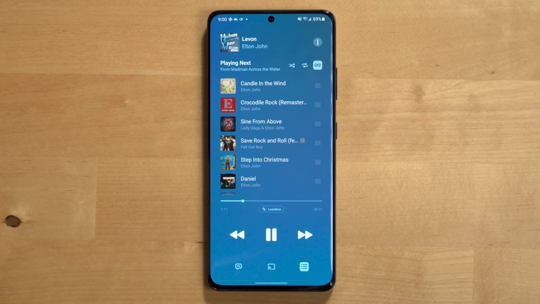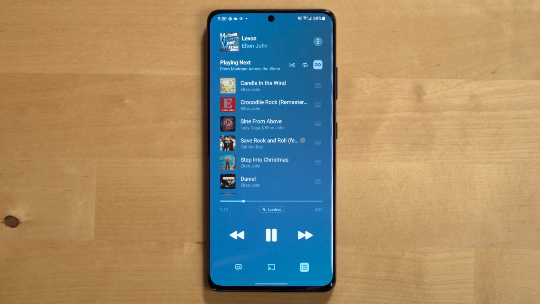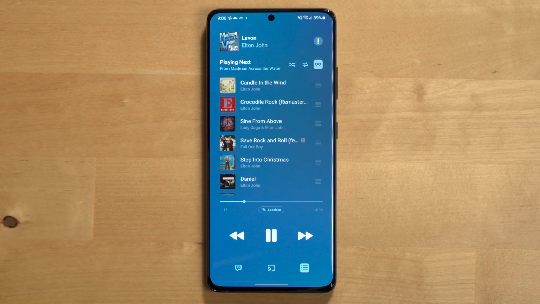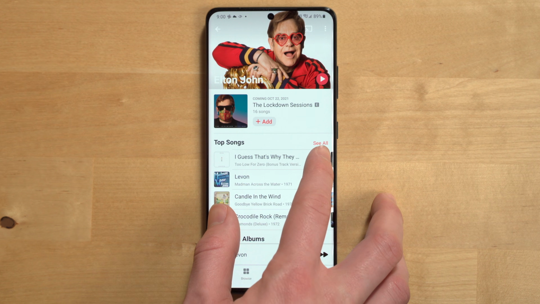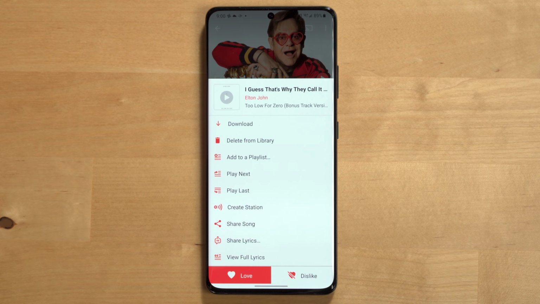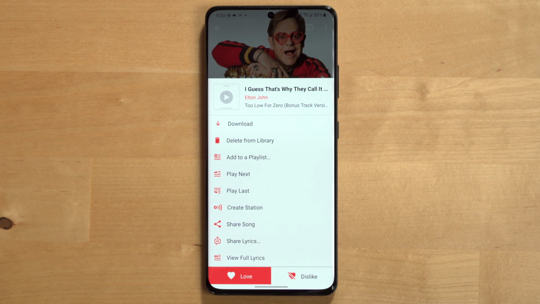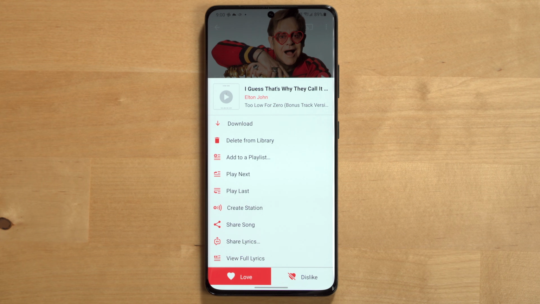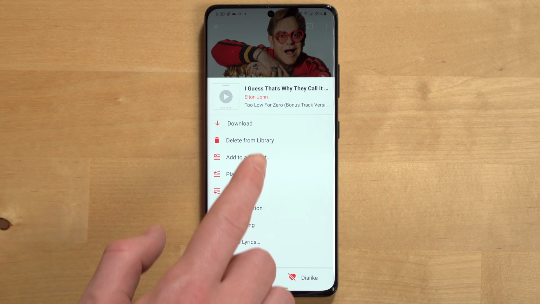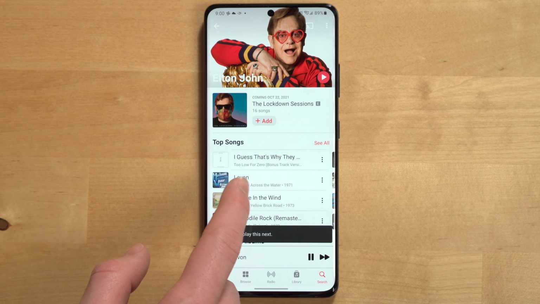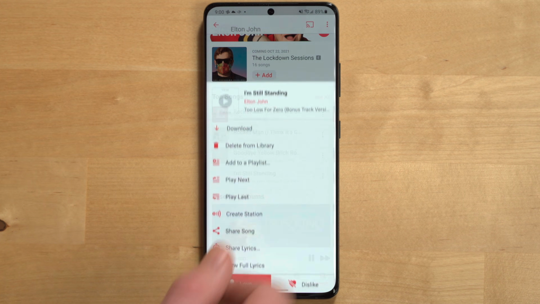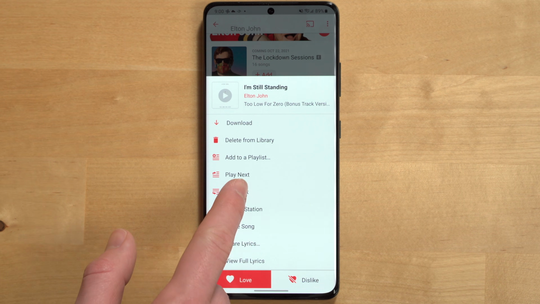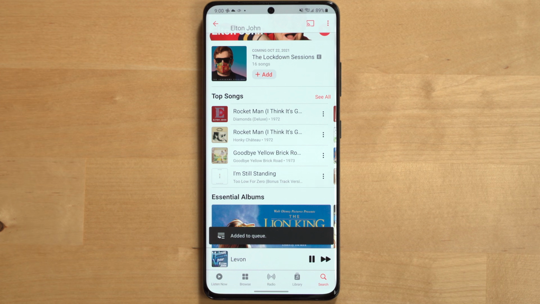Now there's another way to control what music plays next, and that's to manually add songs, artists, and albums to the Playing Next queue. You can do this by going to any song, playlist, or album in Apple Music, selecting the 3 dots next to it, and then selecting either Play Next or Play Last. When you select Play Next, it'll play that music immediately after the music you're currently listening to. Selecting Play Last will add that music to the end of your Playing Next queue.